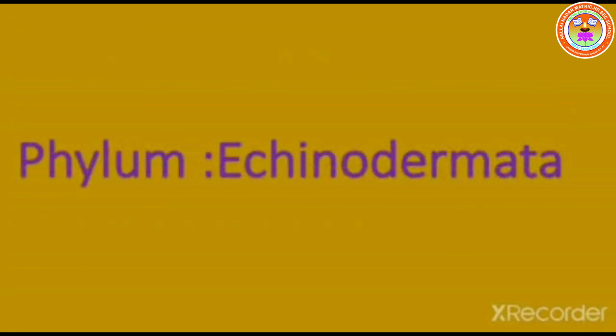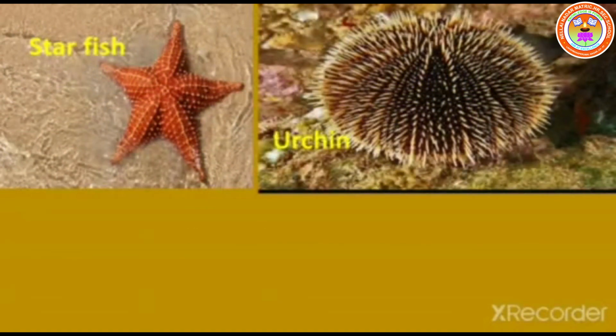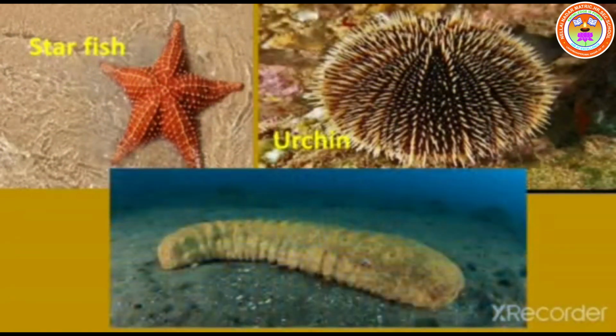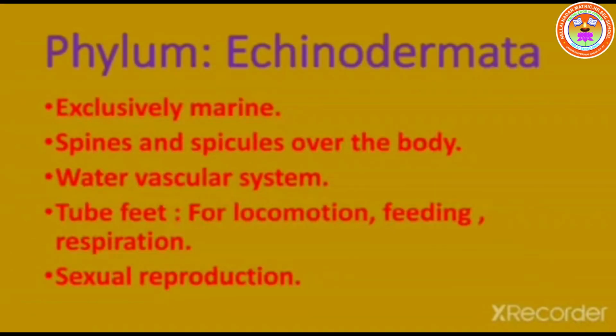And the last phylum is Echinodermata, that is, body is covered by spines. Examples: starfish, sea urchin, and sea cucumber. General characteristics of Echinodermata are exclusively marine, spines and spicules over the body, water vascular system is present, tube feet help in locomotion, feeding and respiration, and it reproduces sexually.